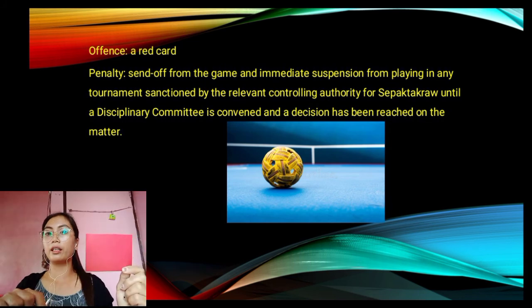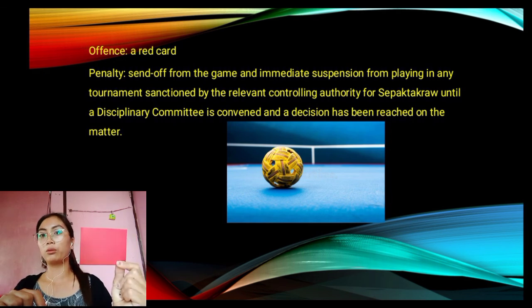A player may receive a red card if he intentionally commits a sending-off offense. So he would be awarded a red card.